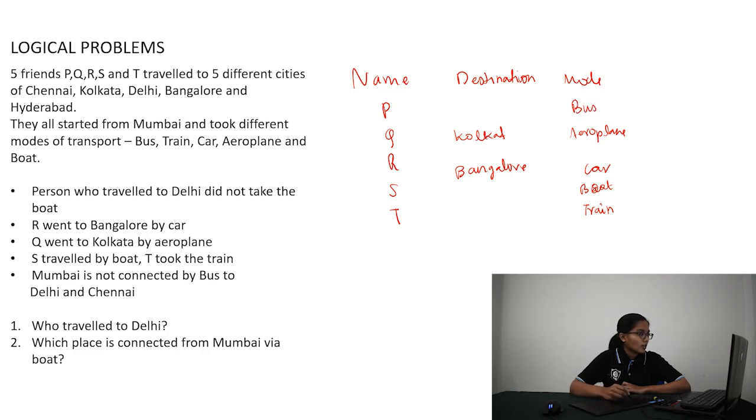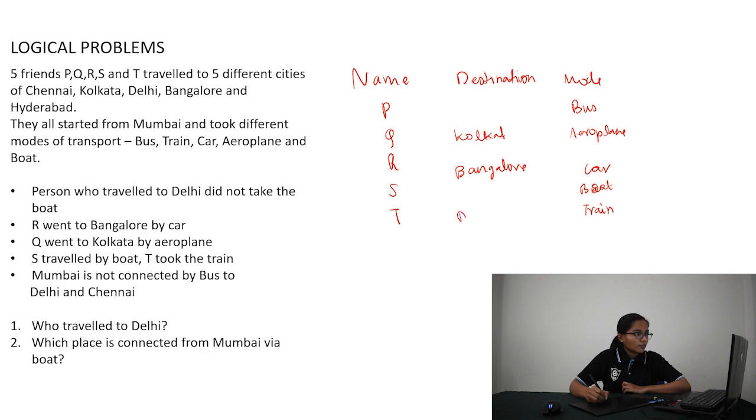Now let's read the first clue again. Person who travelled to Delhi did not take the boat. So you can't put Delhi here. So Delhi will either be here or here. Let's just read the last clue now. Mumbai is not connected by bus to Delhi and Chennai, which means Delhi can't come here as well.